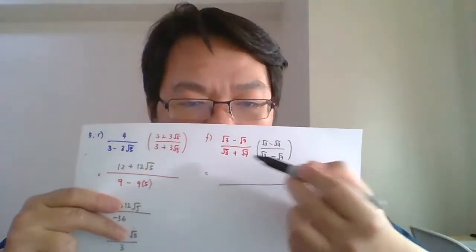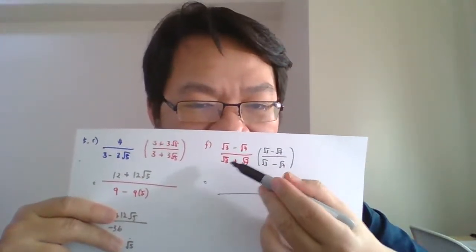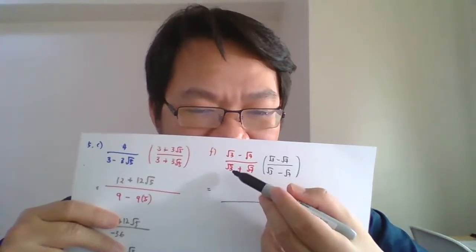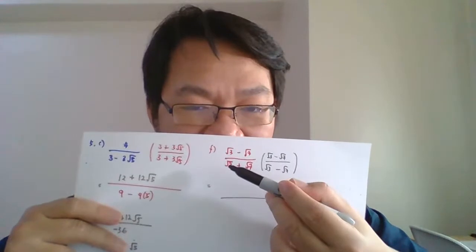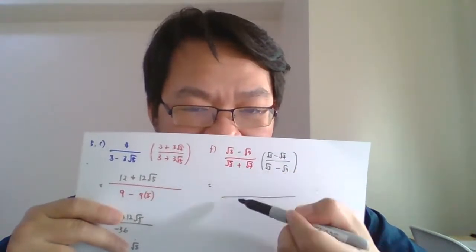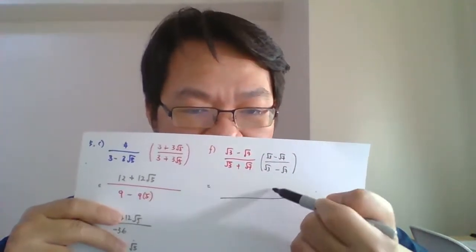And we do the normal expansion. When we do the normal expansion, I told you to solve the bottom first, because the bottom is A plus B, A minus B, so it will be A squared minus B squared. So it will become 3 squared is 3, minus 7 squared is 7. So 3 minus 7 at the bottom.